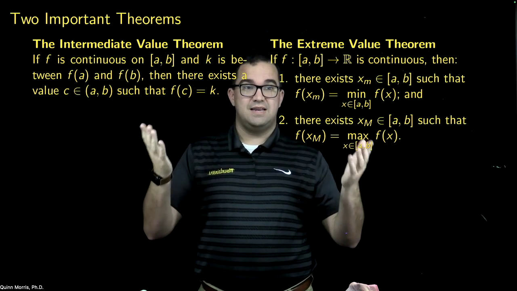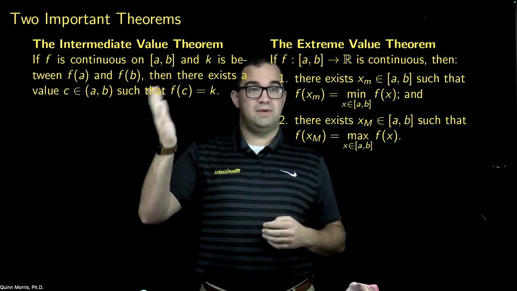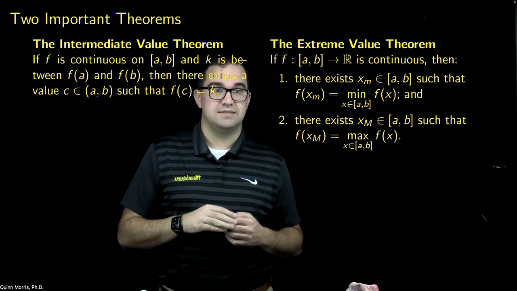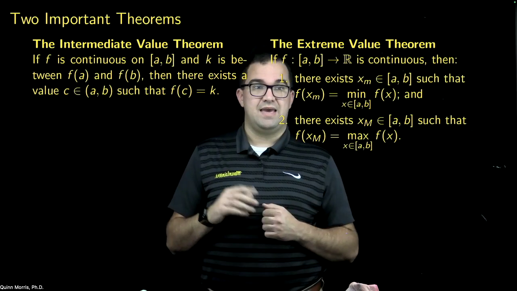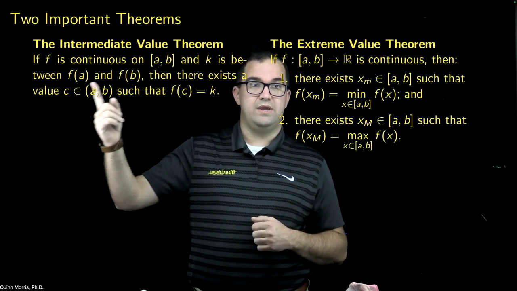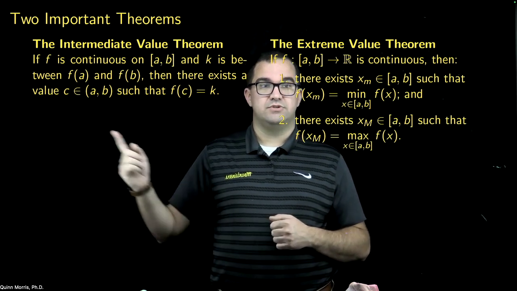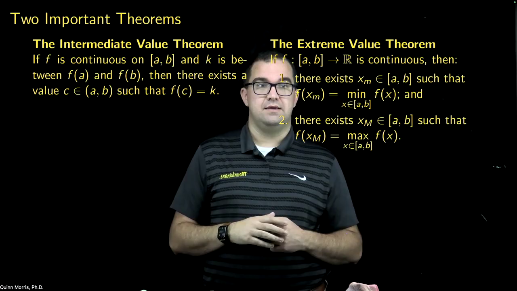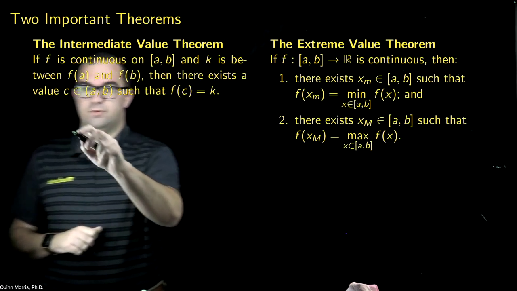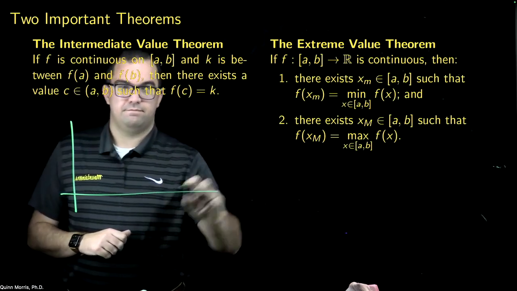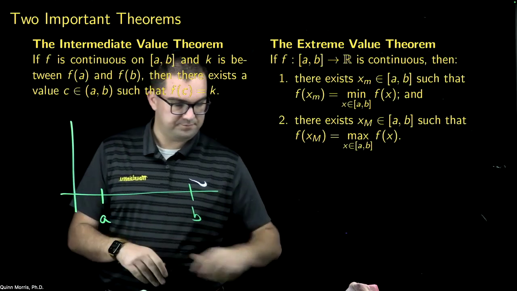Now, I have stated the theorems up here precisely as they appear in the book. The intermediate value theorem, to start with, says if f is a continuous function on the closed interval [a, b], and if k is some value between f of a and f of b, then there exists a value c in the open interval (a, b) such that f of c is equal to k. So the standard picture we draw here: imagine I have some function defined on the closed interval [a, b].